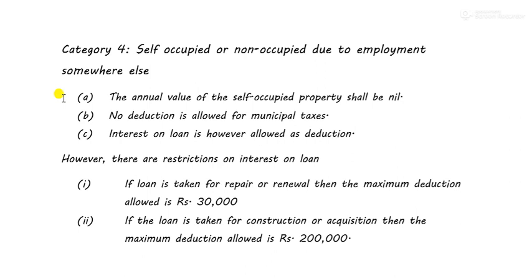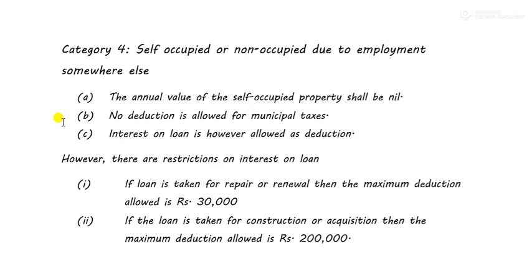Whatever information is given in the sums, they will give you municipal value, they'll give you fair rent and standard rent. You don't have to calculate the expected rent or the gross annual value, because the gross annual value shall be zero, it shall be nil.